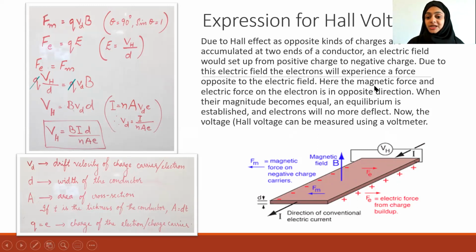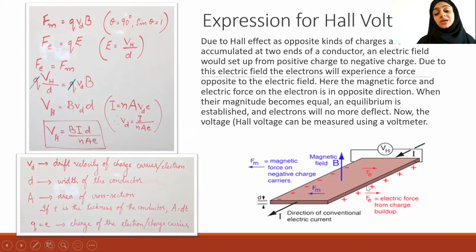Initially, Fe will be 0. There is no Fe here. Only Fm will be there when we place the current carrying conductor. So the electrons move, and now Fe starts developing. From 0, it increases until Fe becomes equal to Fm.